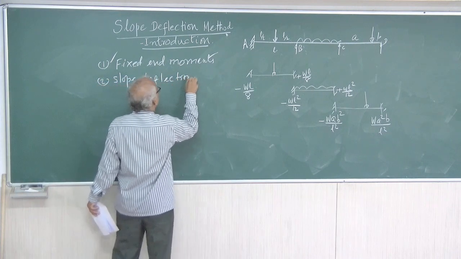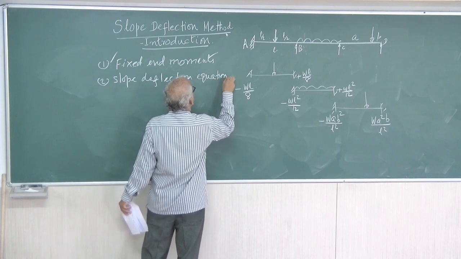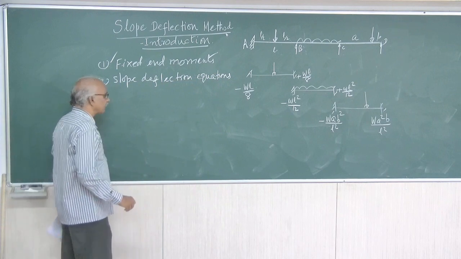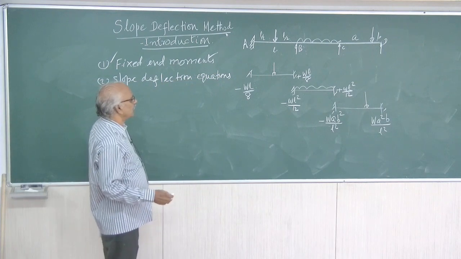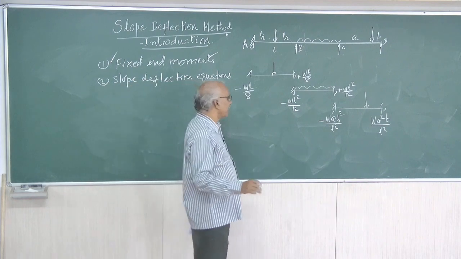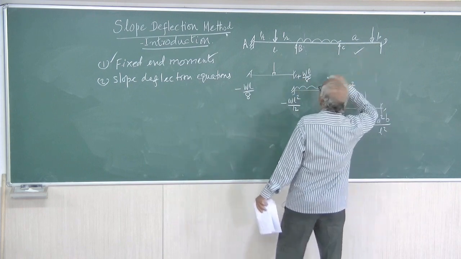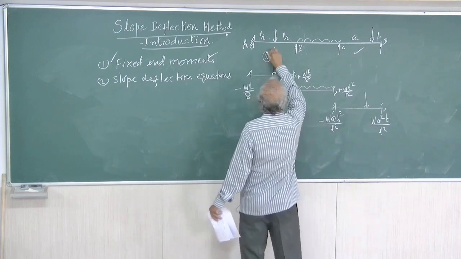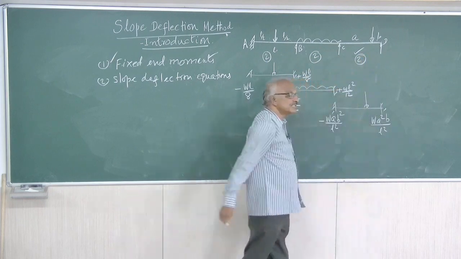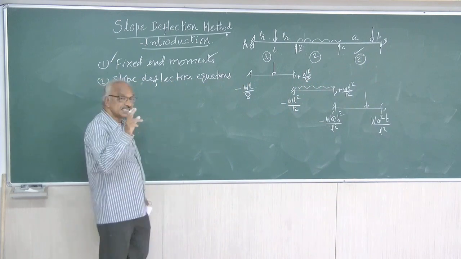Second step is slope deflection equations. For getting the slope deflection equation, now we know what is slope deflection. I will write it for one span. Suppose you want to take up span CD, you will have two equations for this, and there are three spans. There will be 6 equations. In the second step, you will have to form 6 equations.